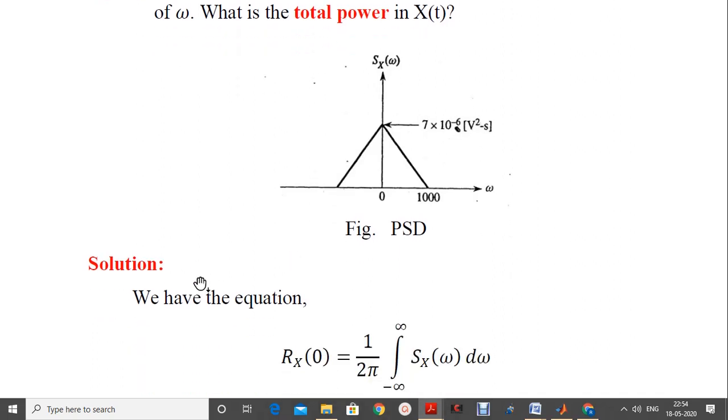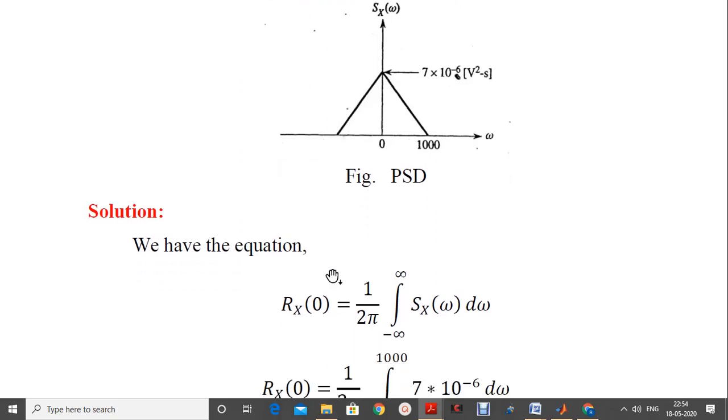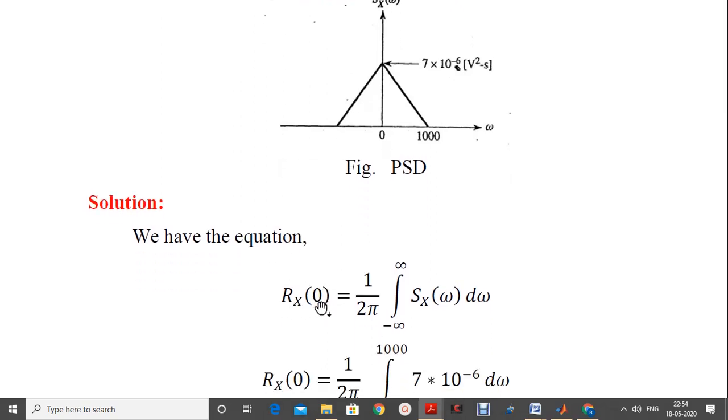The solution here is to find the total power in x of t. First we have to get an expression for the value of Rx of 0. If the time difference tau is 0, then Rx of 0 is equal to 1 by 2 pi integration between minus and plus infinity of the power spectral density, Sx of omega into d omega.